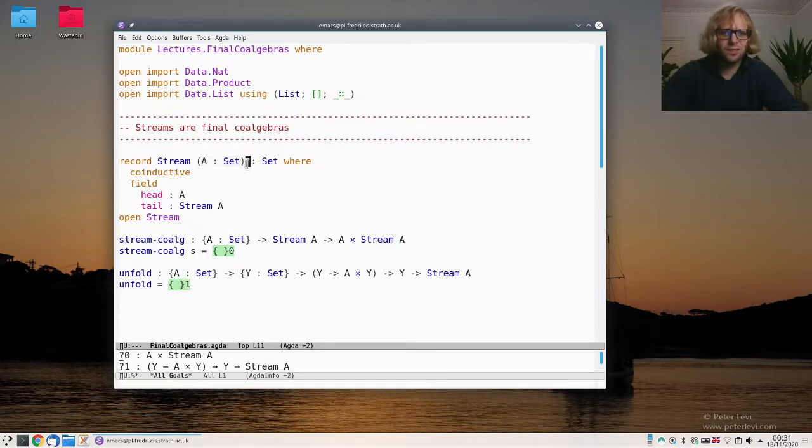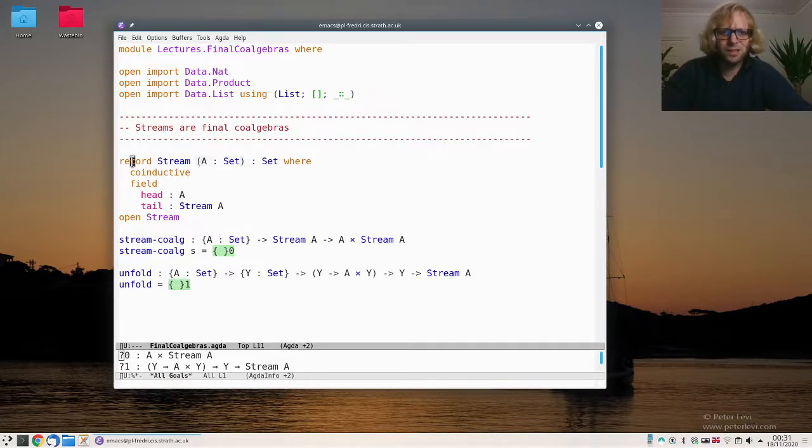The list, because it's an inductive definition, is given by an initial algebra. We know that after a finite number of constructors, there's always going to be an empty list following it. But here, the stream just keeps going forever.